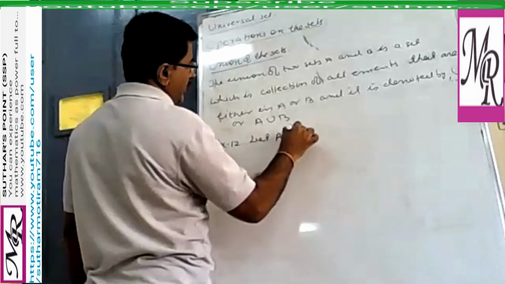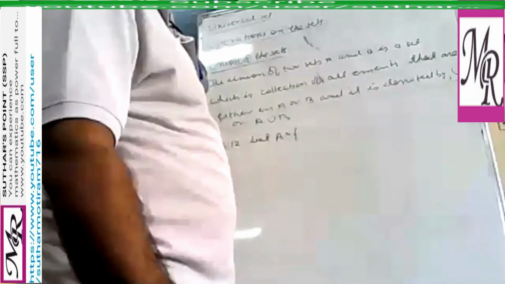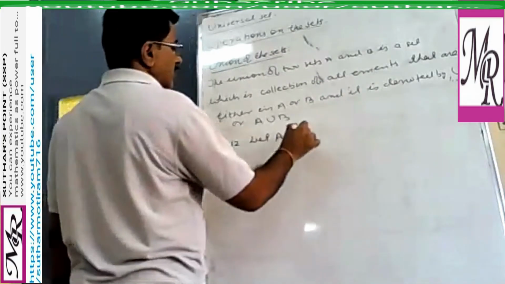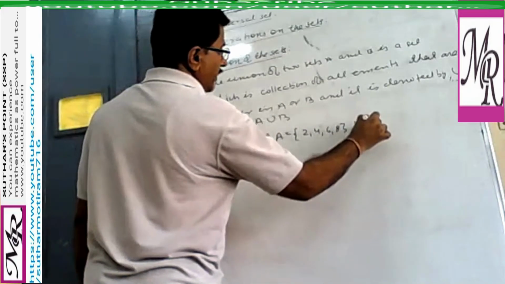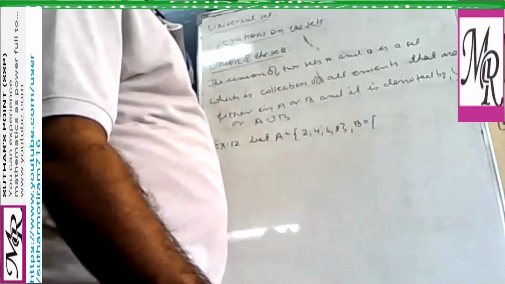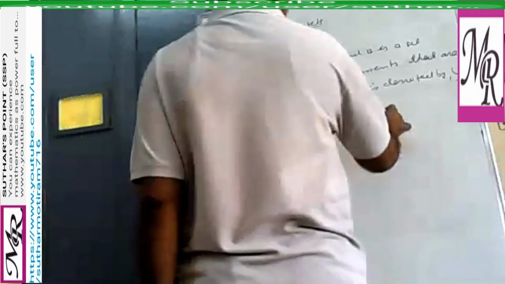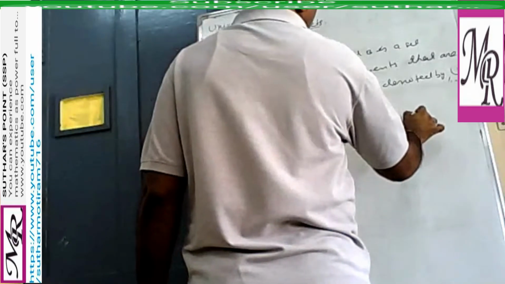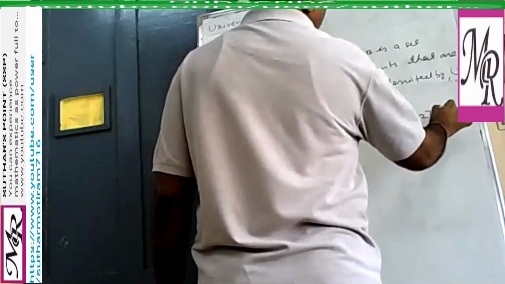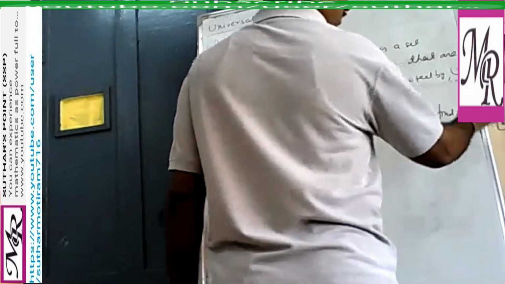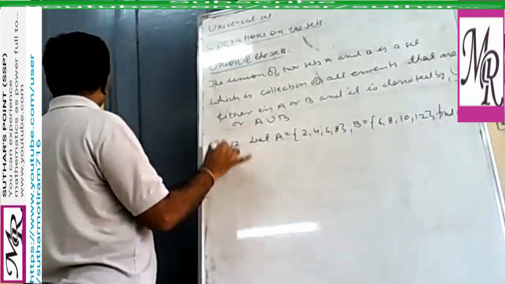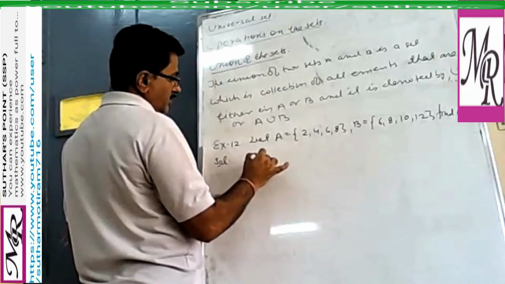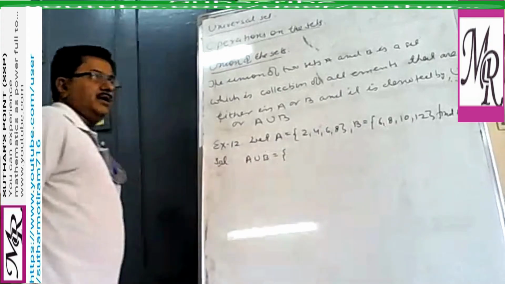Let set A contain 2, 4, 6, 8 and set B contain 6, 8, 10 and 12. Then find A union B. Find all elements which are either in A or in B. Write those in A and those in B.